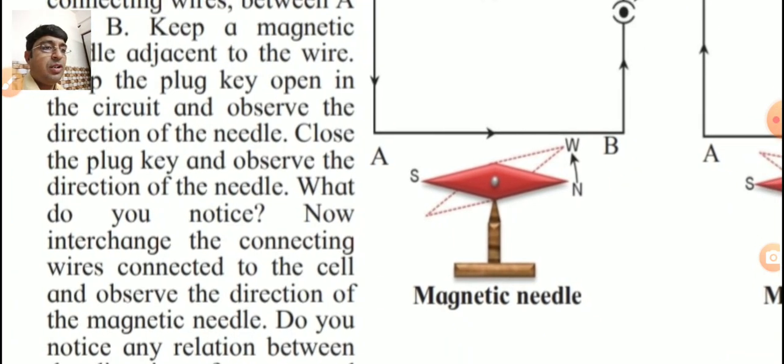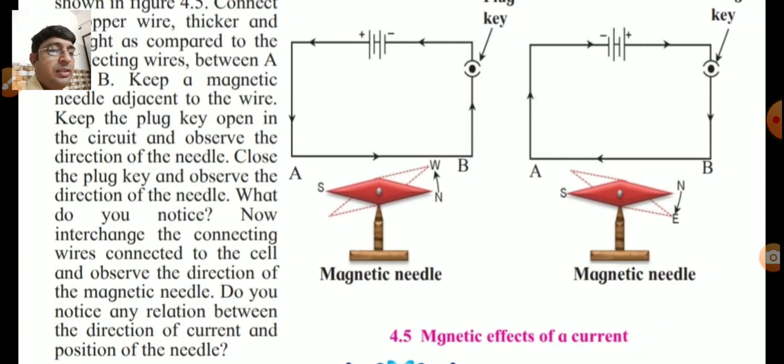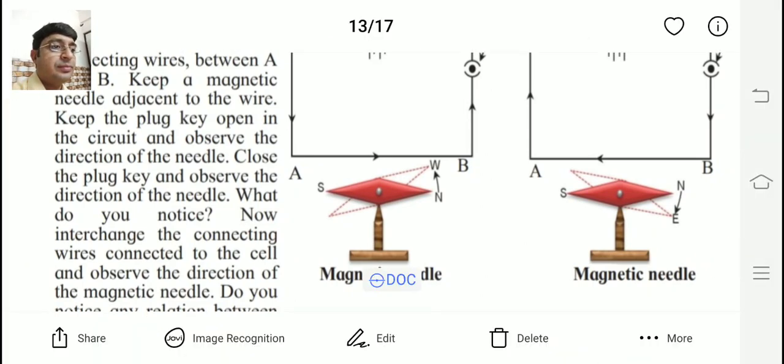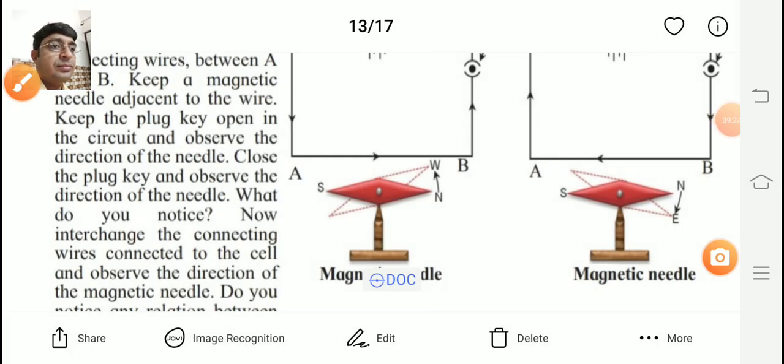So what we are observing in the figure, 2 different figures are given here. In A, check the plus and minus connections. So rotation of the magnetic needle is different way.